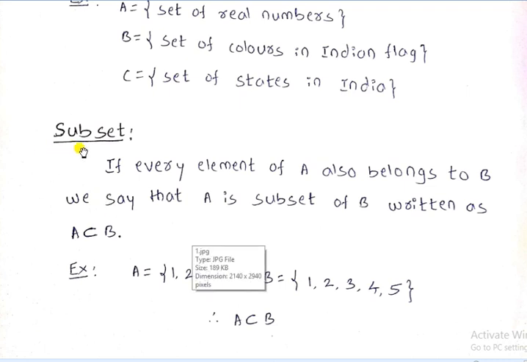Next is subset. Subset means every element of set A also belongs to set B, then it is called a subset. The members of A are 1, 2, 3, and the members of B are 1, 2, 3, 4 and 5. The members of A, 1, 2, 3, belong to set B, so A is called a subset of B, and it is denoted as A subset of B.